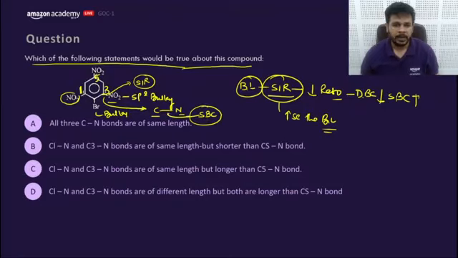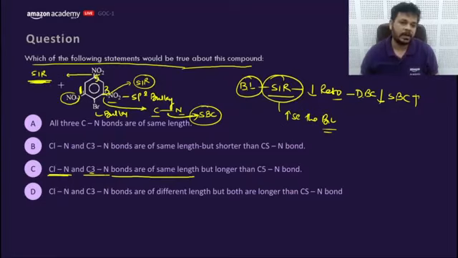It would create more single bond character in these C1 and C3 bonds. The C1 bonds and C3 bonds are of the same length. And as we know, there is no SIR effect here. So it will go into resonance and will create double bond character. So the bond length decreases. Answer would be what? C.